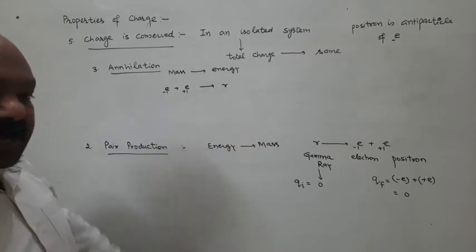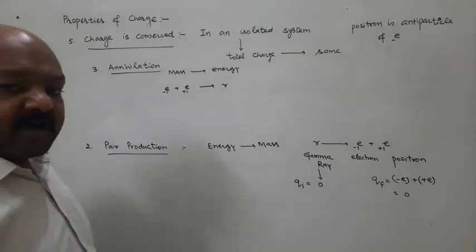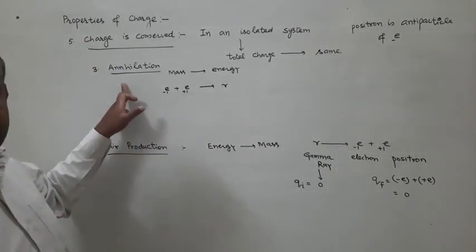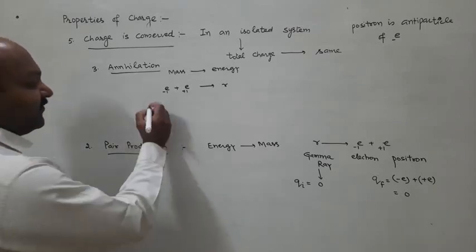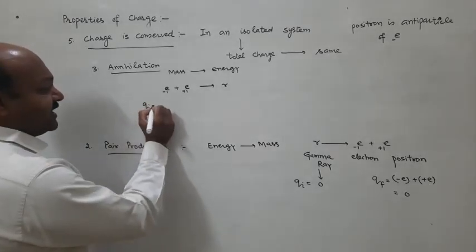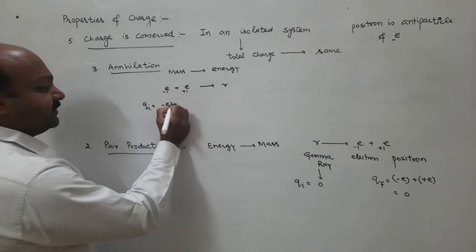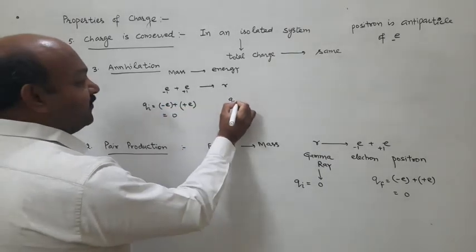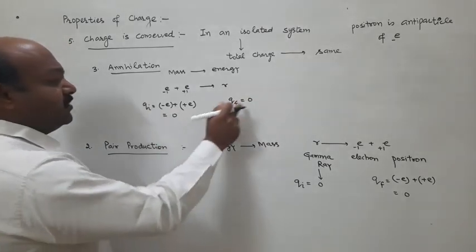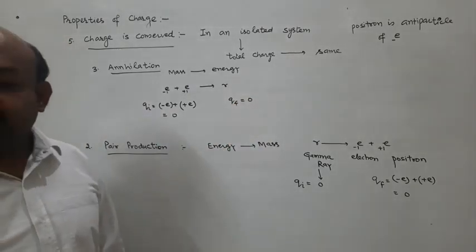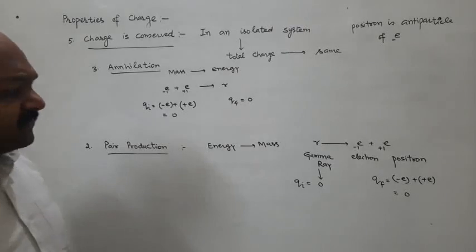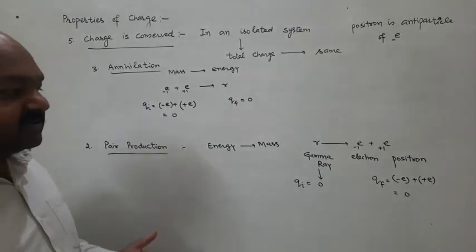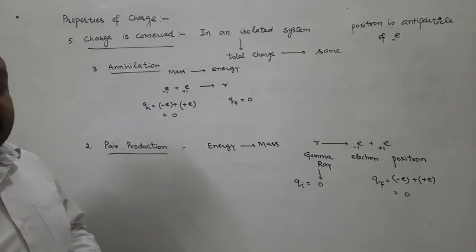So these reactions, pair production phenomenon and annihilation process, are in accordance with Einstein's mass energy relationship. And for this annihilation process as well, initial charge is 0, final charge is also 0, so charge is conserved. So these are various physical phenomena that we study in physics, and in all these phenomena charge is conserved.